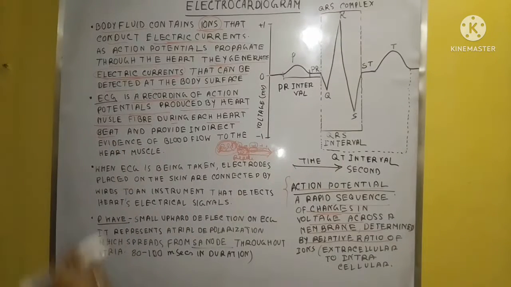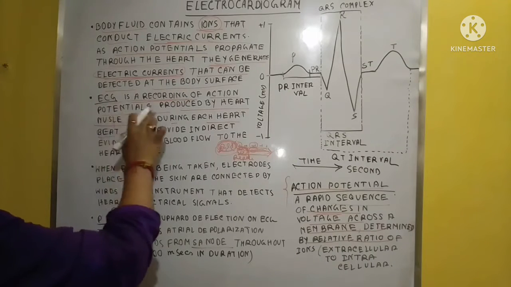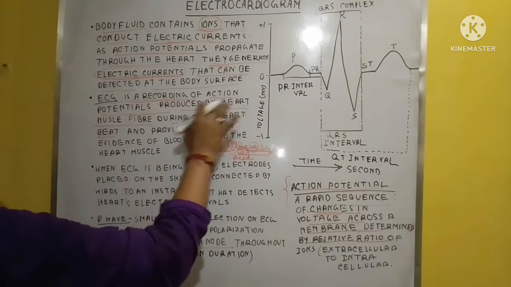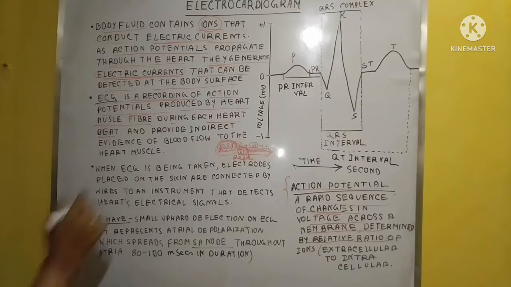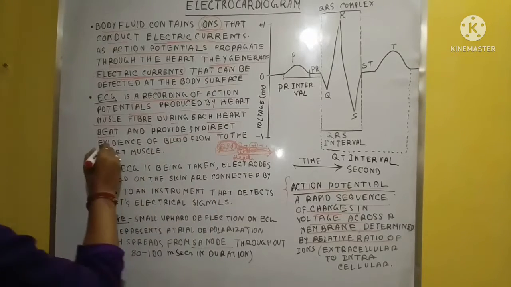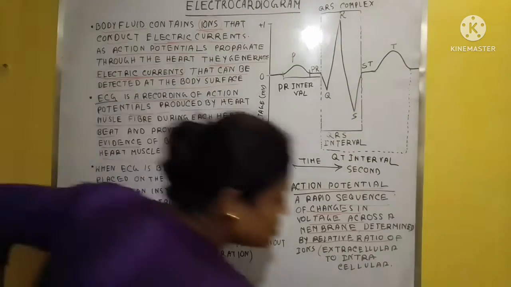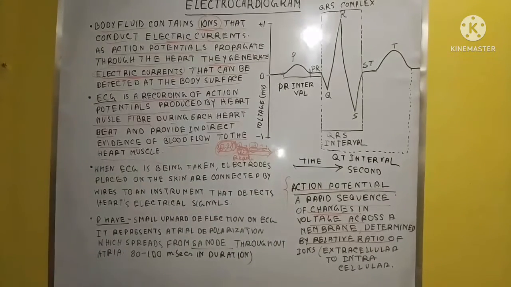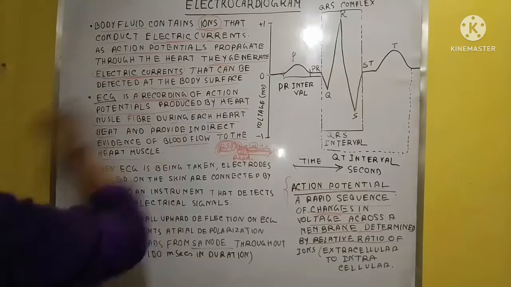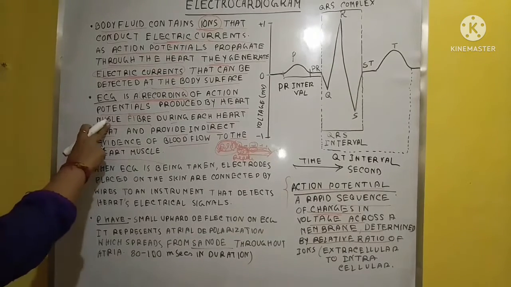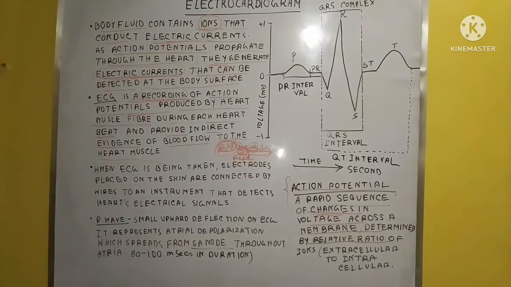When one heartbeat is occurring, we can record the action potential produced by the heart muscle fiber. Clear? And it provides indirect evidence of the blood flow to the heart muscle. So the ECG is the recording of the action potential produced by the heart muscle fiber during each heartbeat.